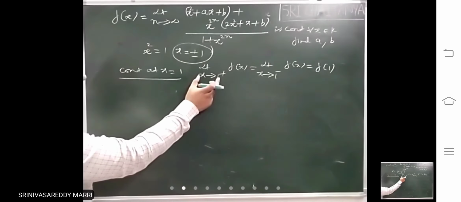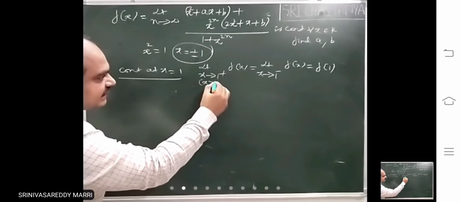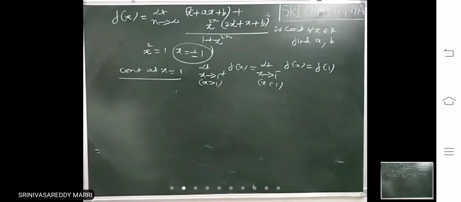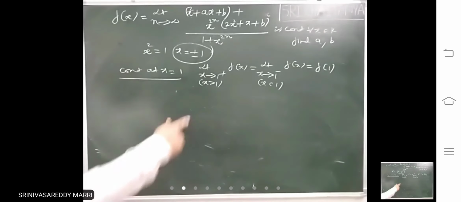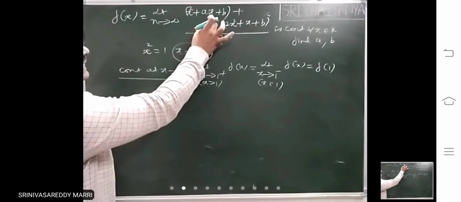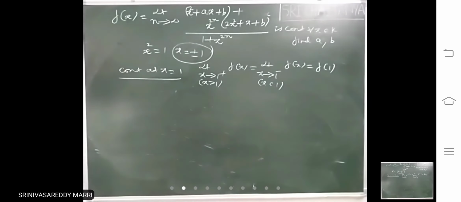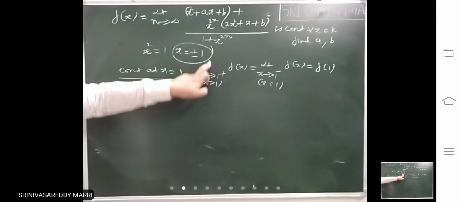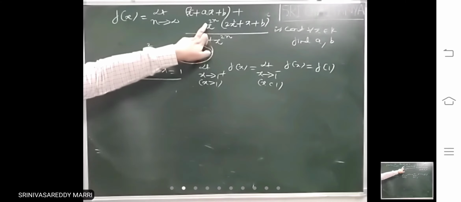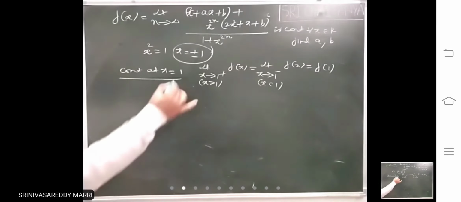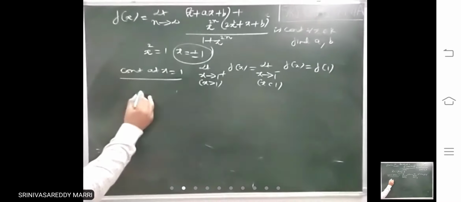Now look at this. This is x greater than 1. This means x less than 1. Now look at. If x greater than 1, this x square to the power n will become infinity. That means infinity divided by infinity. In that case, what we will do, x power 2n we will take common.